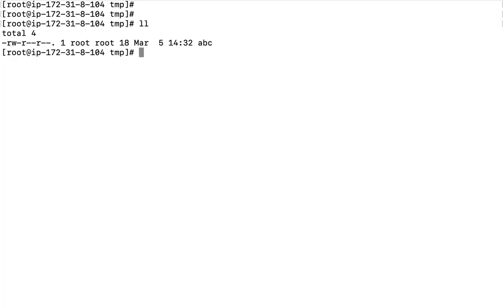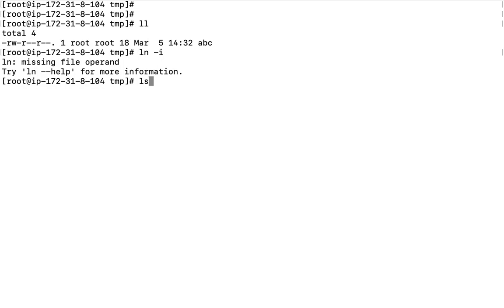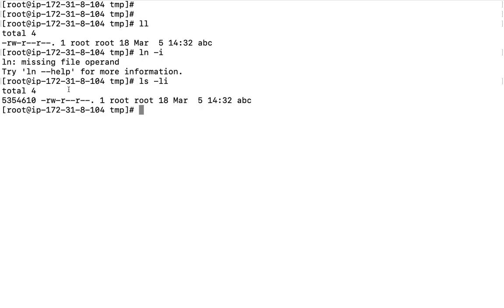One more thing I would like to tell you: if I have to check whether it is a soft link or hard link, this is the number which tells you how many links are created with this file. That is going to be a particular symbolic icon here. One more thing here is ls -li. The ls -li command is going to show what the inode number of this particular file is.